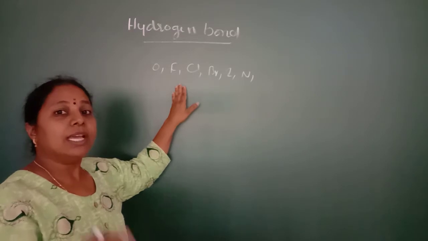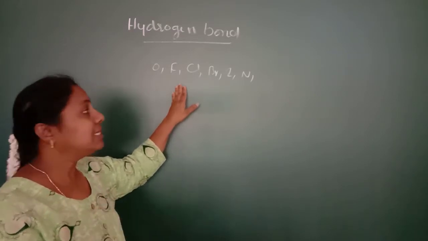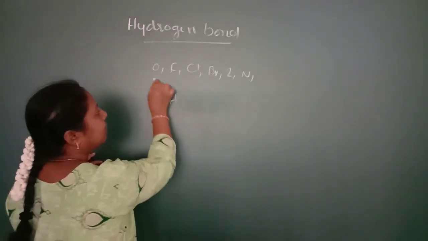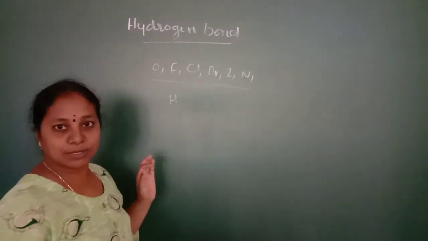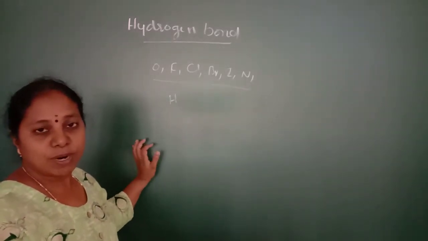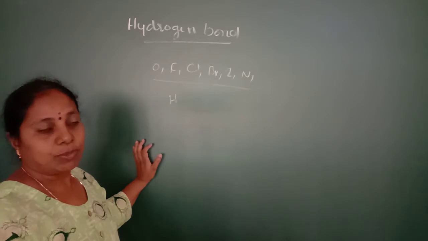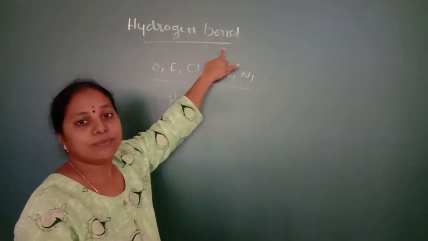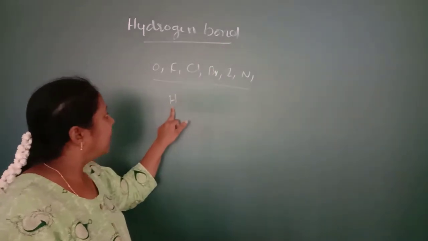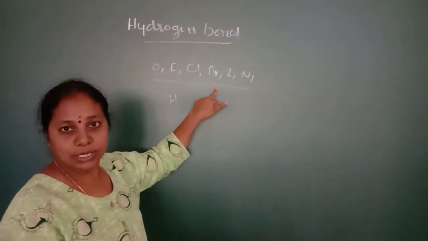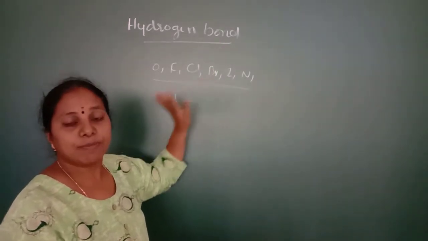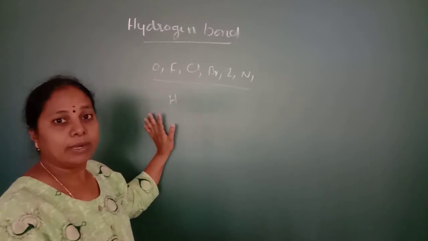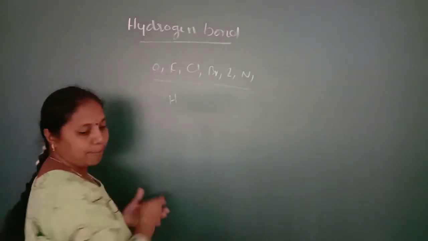So whenever a chemical bond exists between the hydrogen atom and all these different types of elements, that type of bond can be taken as hydrogen bond. So hydrogen bond can be defined as the force of attraction between hydrogen atom and the other electronegative atom. So such type of force of attraction or the bond can be taken as hydrogen bond.